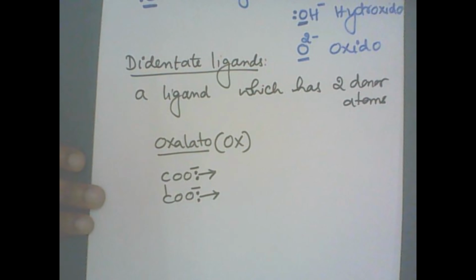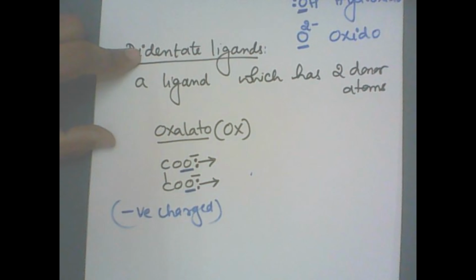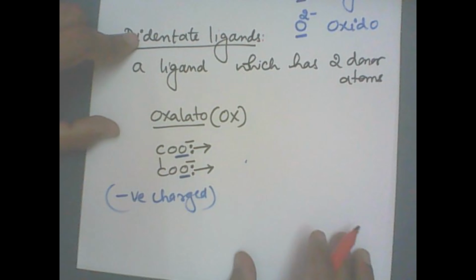How many donor atoms are there? Two. Let me underline it. So this oxygen and this oxygen donate electron pair, so two donor atoms are there. They donate the electron pair to which one? The central metal atom. So it is negatively charged. Remember, this is a negatively charged didentate ligand. Let me also write down the molecular formula.